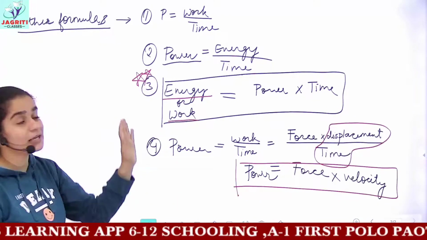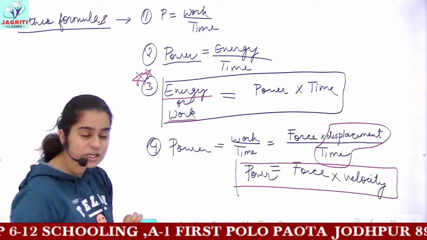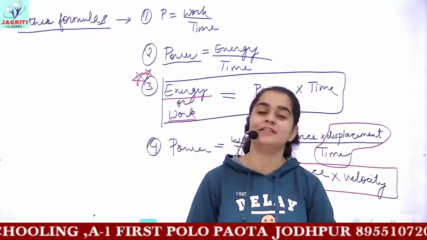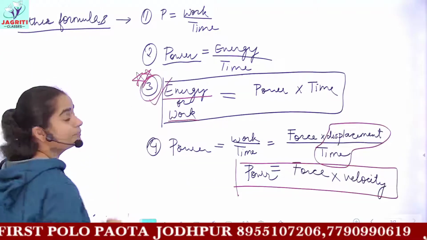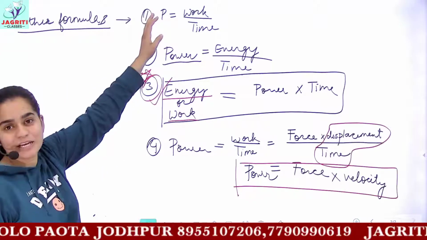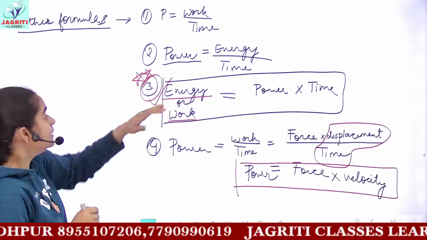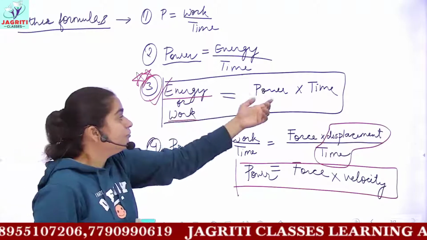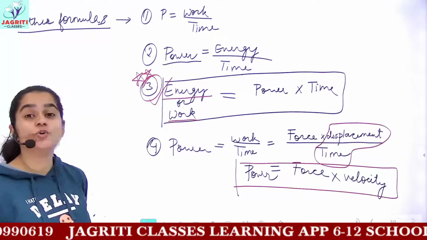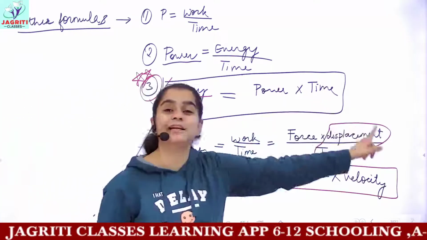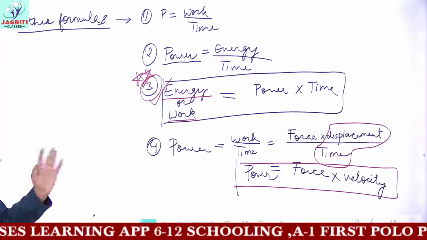So these are some of the important formulas related to power, and these 4 formulas are sufficient. Now you can solve any kind of numericals which you are provided with. Okay? So I told you most of the numericals come from this formula, or you can get a direct numerical. But very frequently in examinations it is asked to find the work done of a certain device, and you are given the power and time. So how to find the energy consumed by the device or work done? You just have to multiply the given power and given time. So this gives you the complete formulas for power.